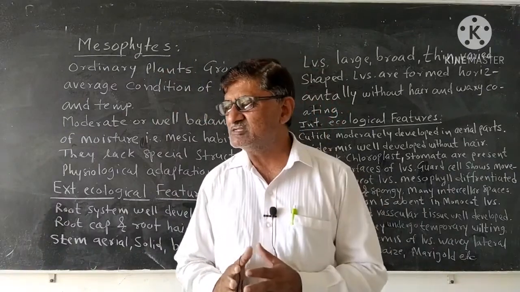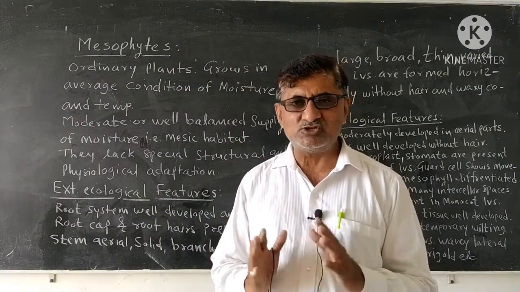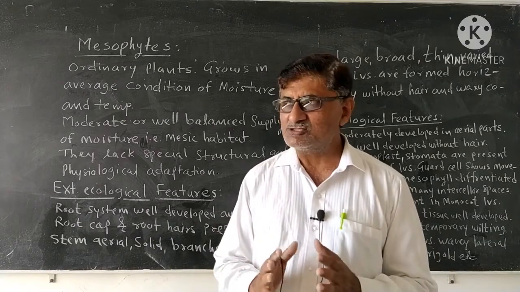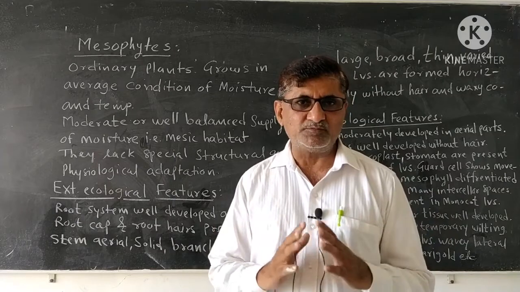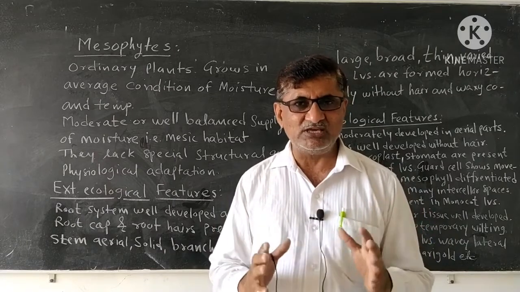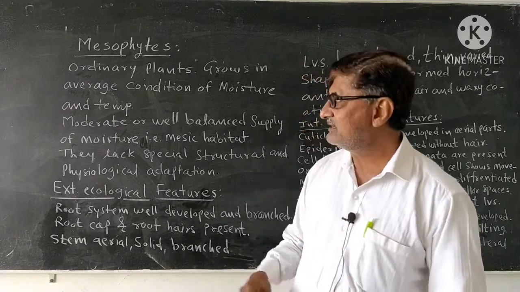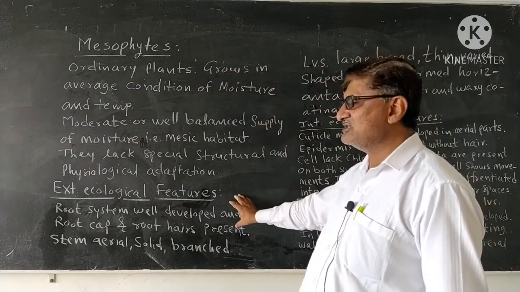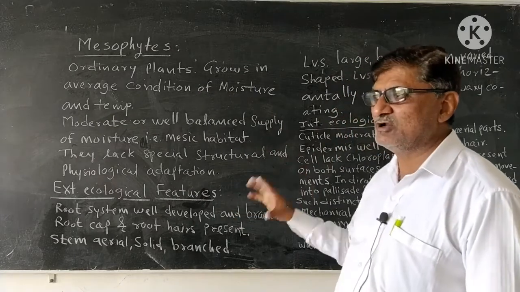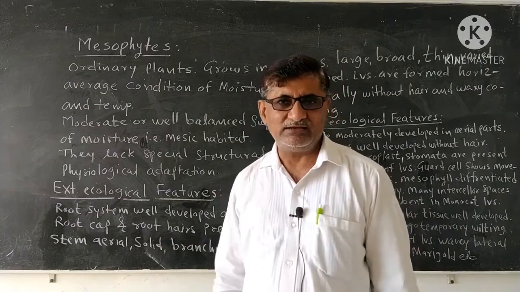Ecologically, mesophytes means a normal plant group that grows in a normal condition of environment, and that is why this plant group does not show any kind of special adaptations in its structure. So this is our today's topic, the mesophytes, the external ecological features and internal ecological features which are seen in the mesophytic plant group.